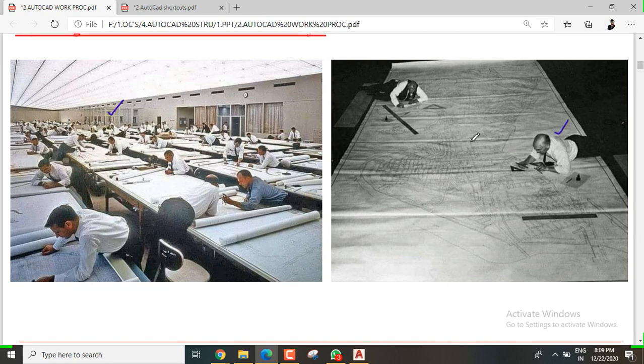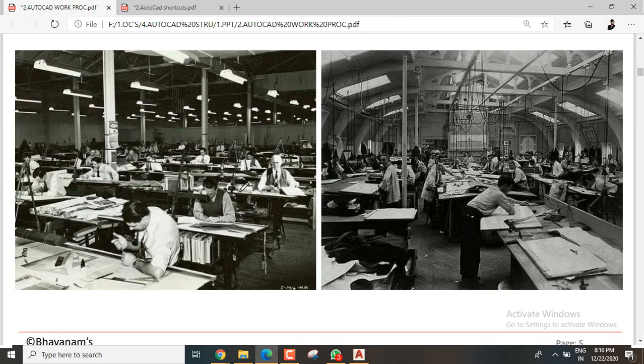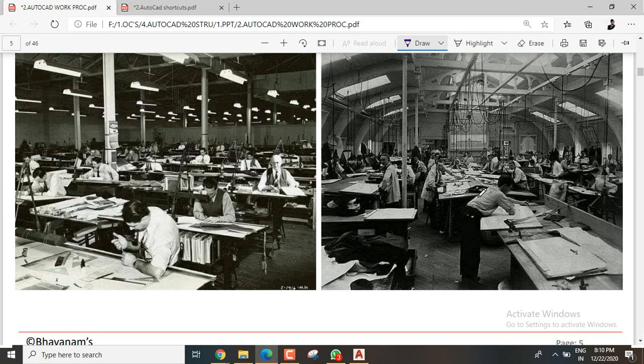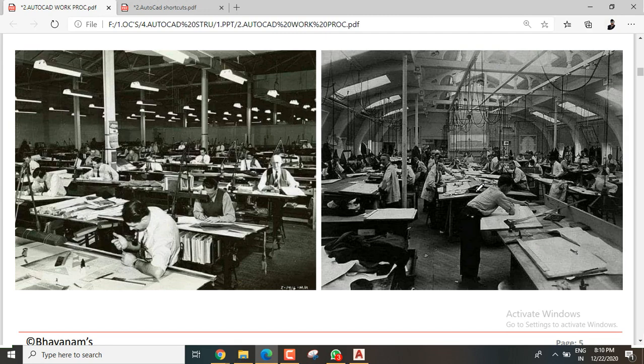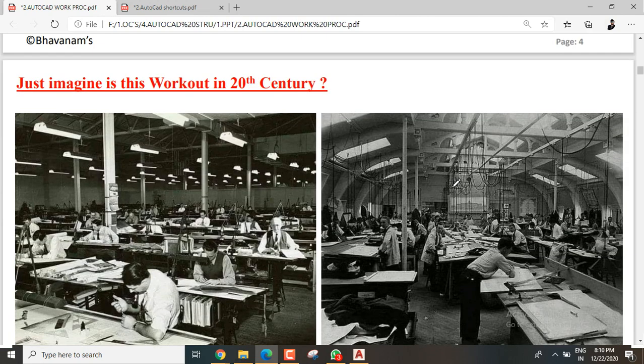See how they are working. Just imagine, we can't imagine this situation. And coming to here, see this, these are the charts, and these are some drafters, and using these things they spend a lot of time to produce one drawing manually. So I hope this will never be imagined.